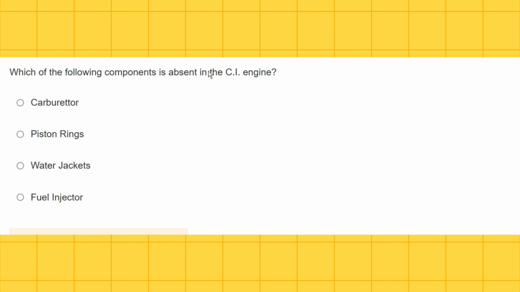Which of the following components is absent in CI engine? In CI engine, we know there is no need to mix air and fuel, so there is no carburetor.